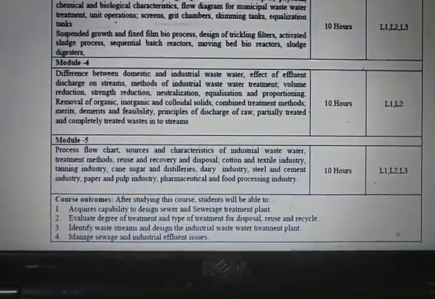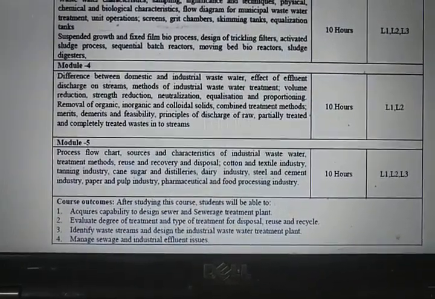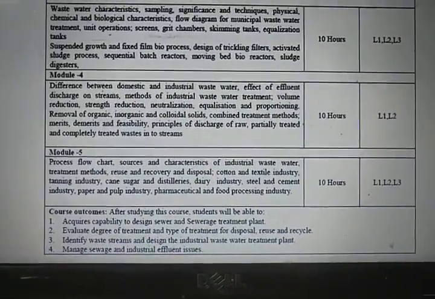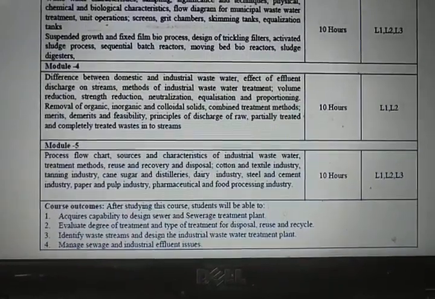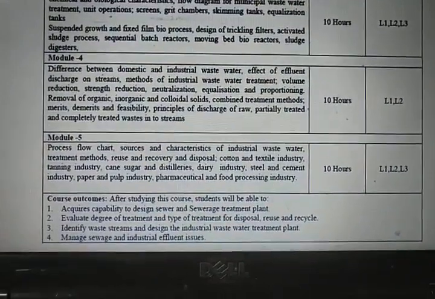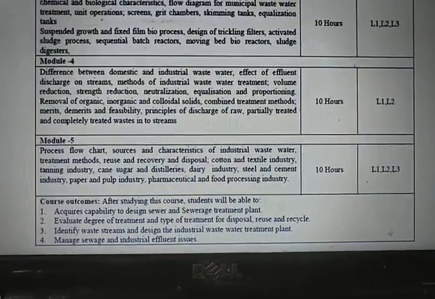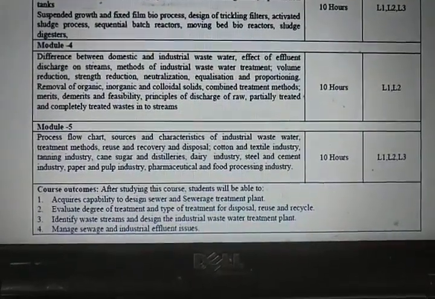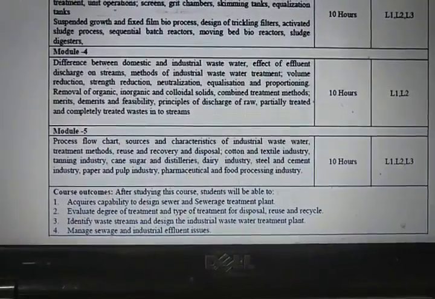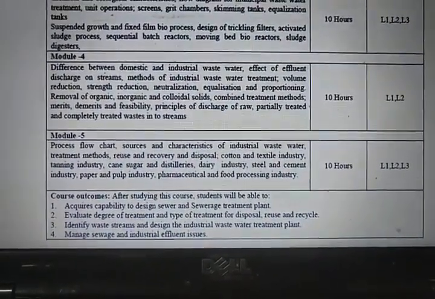That means once you understand the concepts of wastewater treatment, you can design the treatment plant, and if required you may also have to do certain polishing of the effluent, that is wastewater, so that the water can be reused and recycled. Because nowadays, as you know, water resources are getting scarce because of the excessive population and also more demand from industries and people for the usage of water. So many countries are opting for recycle and reuse of wastewater, which is a promising technology, and you should be able to know that. After studying all these things, you'll at least come to know how to recycle the wastewater, and also identify the waste streams and design the industrial wastewater treatment plant.